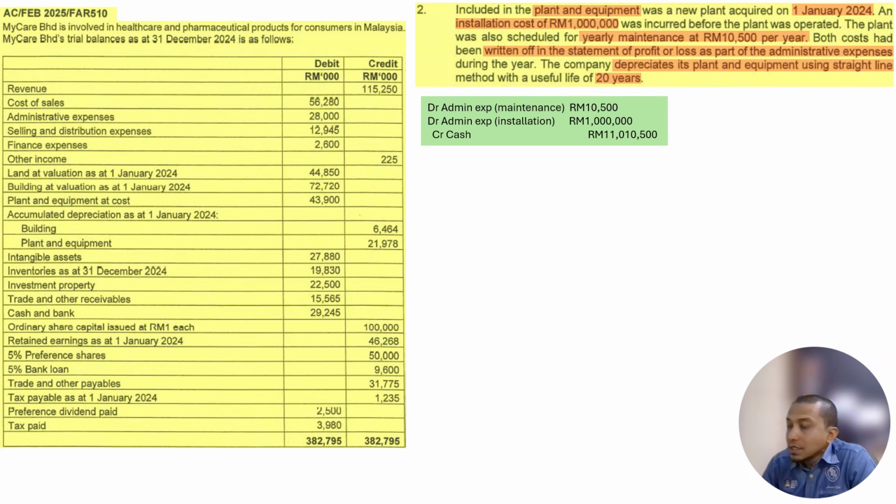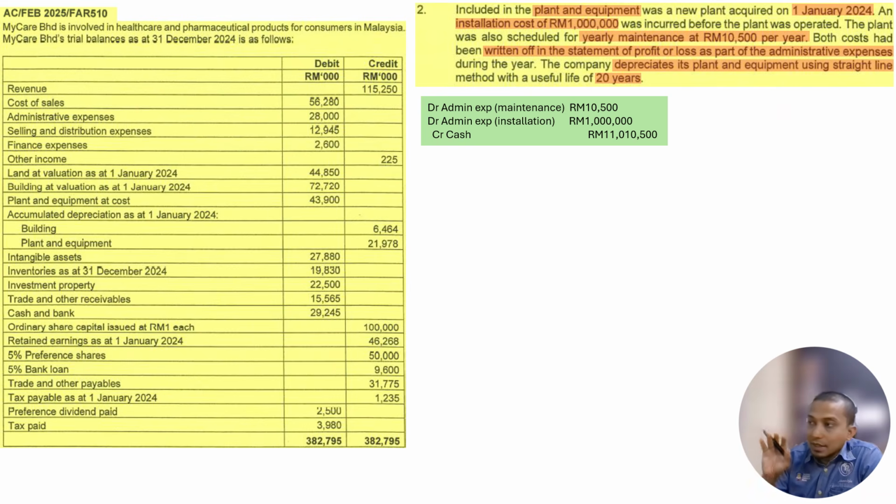All right, so first things first, we try to record what happened here. As mentioned, included in the plant and equipment was an installation cost of 1 million before it was operated, and also the yearly maintenance of 10,500.